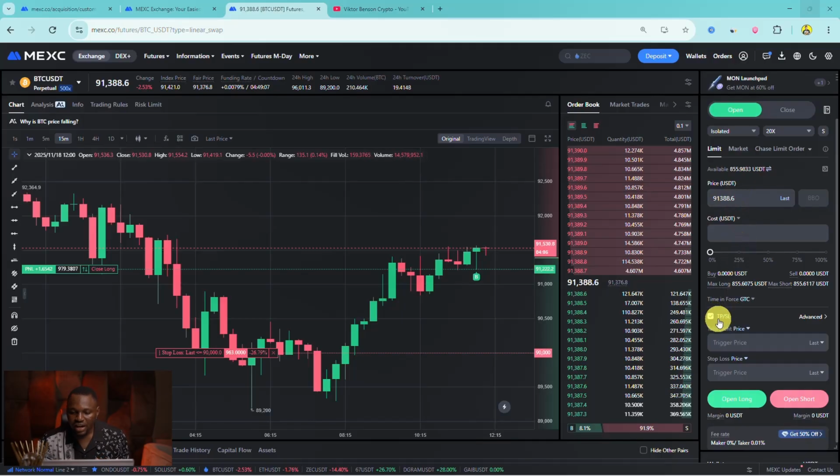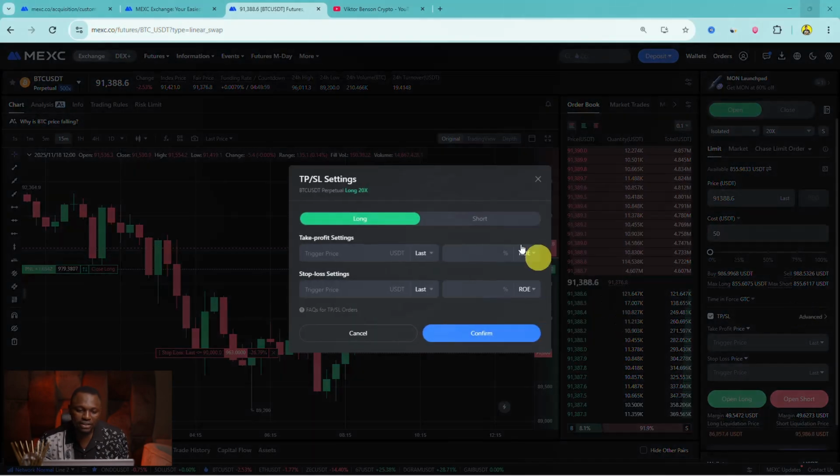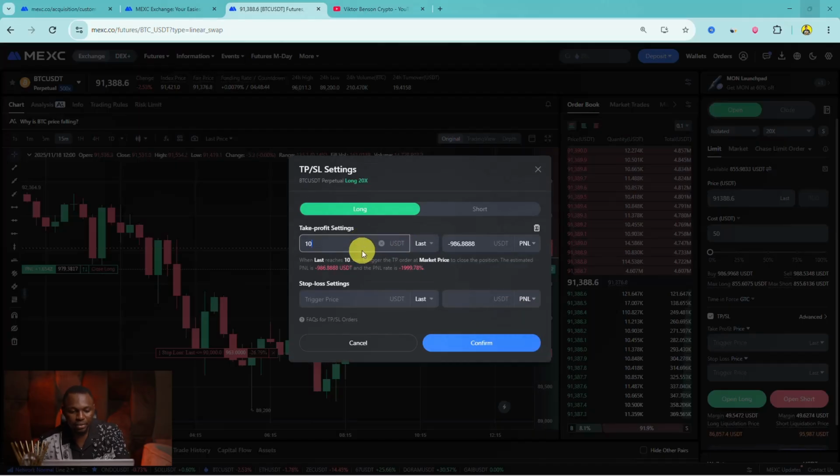Now, moving on right here, we have the take profit and advanced mode. A lot of people just fix it right here. But most times, I love moving on right here to this advanced to be able to set this. And right here, we have return on earnings, but you can easily change this to P&L, which means profit and loss, so that whenever you enter a particular set price, you should be able to see your returns.